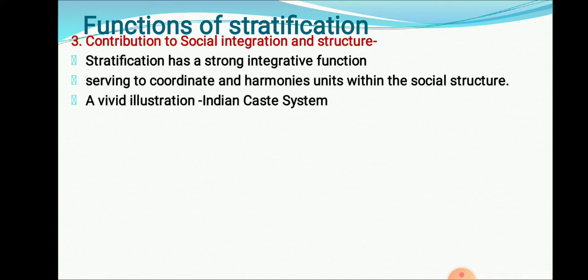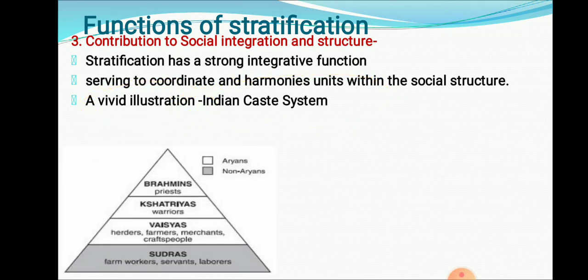A vivid illustration, meaning a major example, is the Indian caste system. There are four castes in the Indian caste system: Brahman, Kshatriya, Vaishya, and Shudra. The roles of Brahmans, Kshatriyas, Vaishyas, and Shudras are different. Brahmans act as priests, playing a role in worshipping the gods. Kshatriyas act as warriors, protecting the whole community.